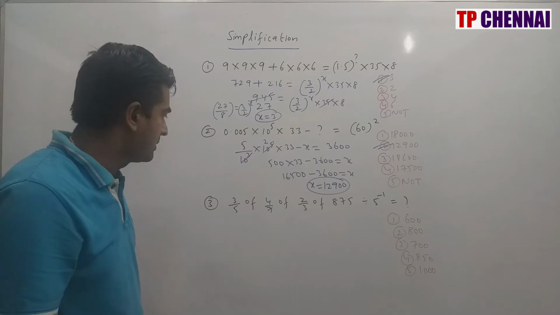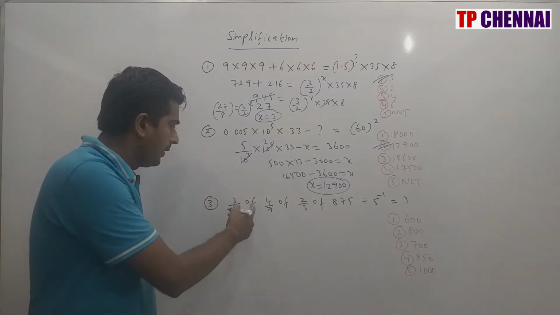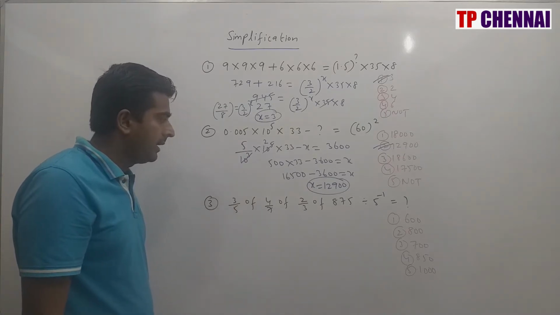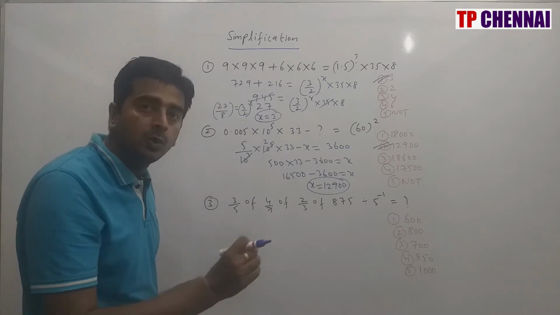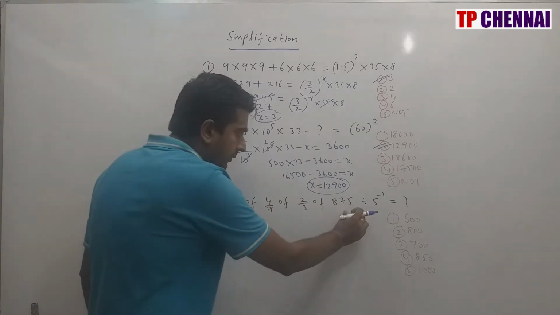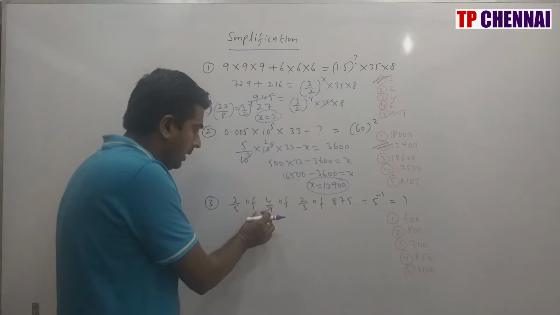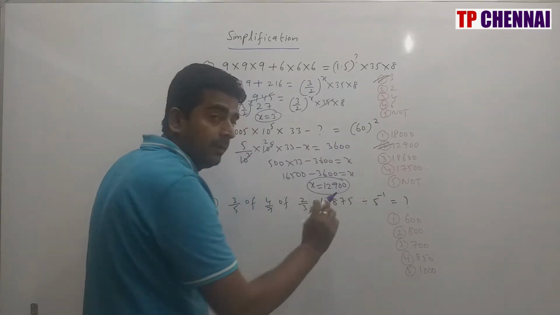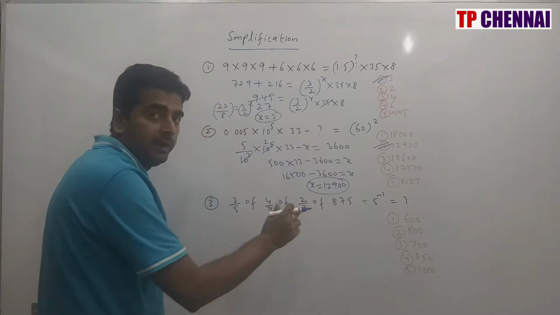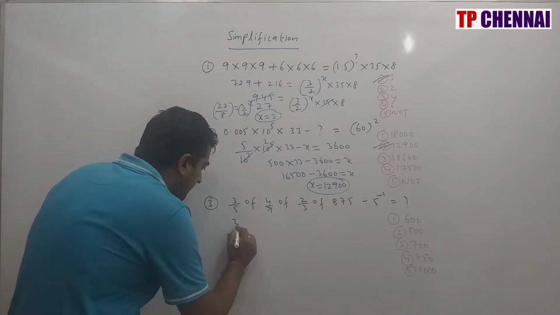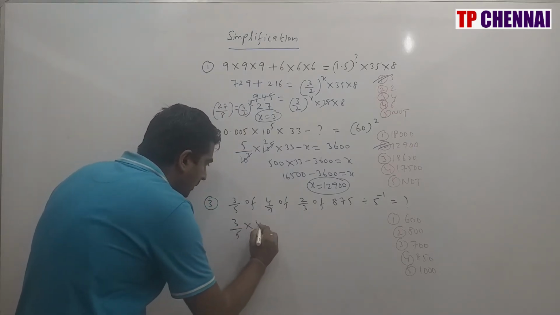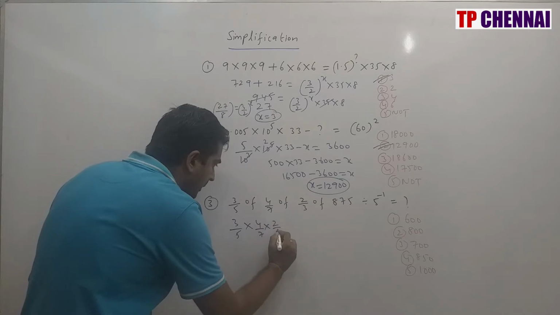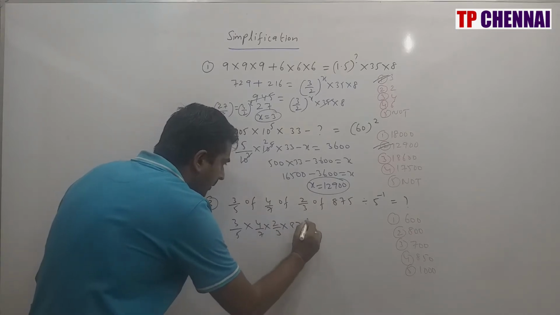Now we will see the third question. 3 by 5 of 4 by 7 of 2 by 3 of 875 divided by 5 raised to power minus 1. Observe carefully, it's a very tricky question. This is nothing but 3 by 5 into 4 by 7 into 2 by 3 into 875.